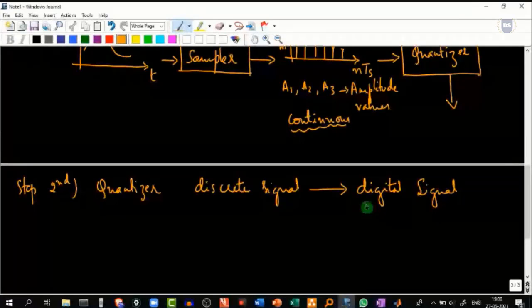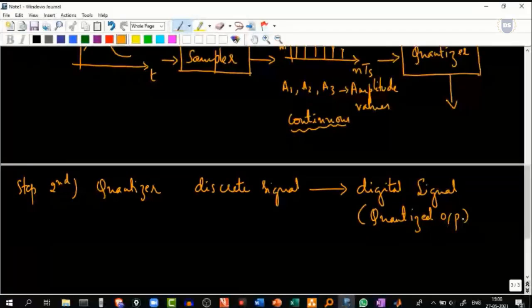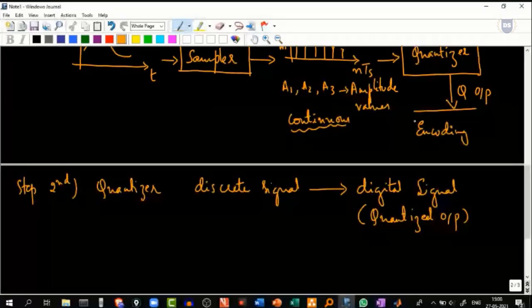Later we have to pass this quantized output through an encoding stage in order to get our digital data.